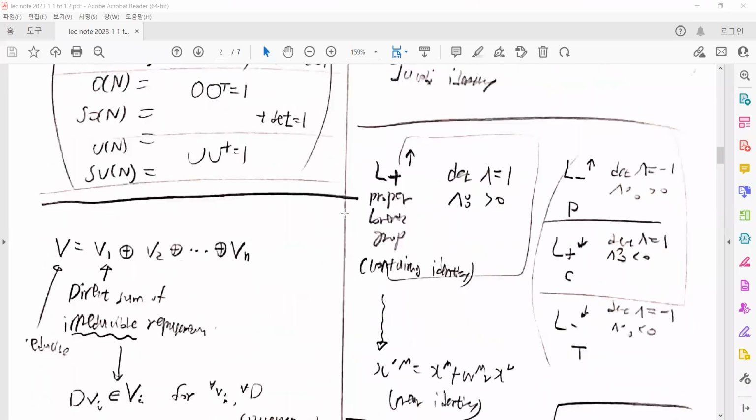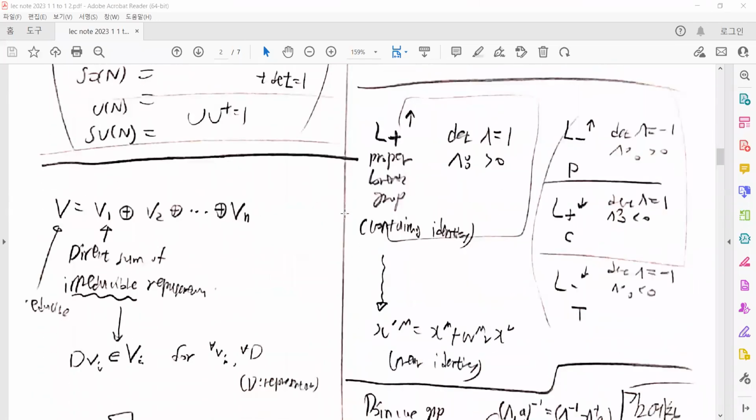Now we want to discuss the Lie algebras of the Lorentz group and the Poincare group. First of all, the Lorentz transformations with determinant 1 and Lambda^0_0 positive are called the proper Lorentz group, which contains the identity.